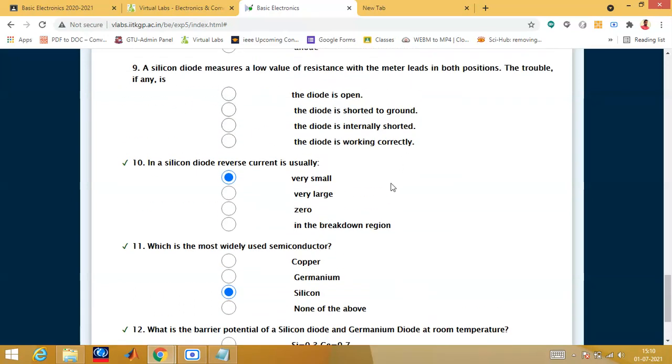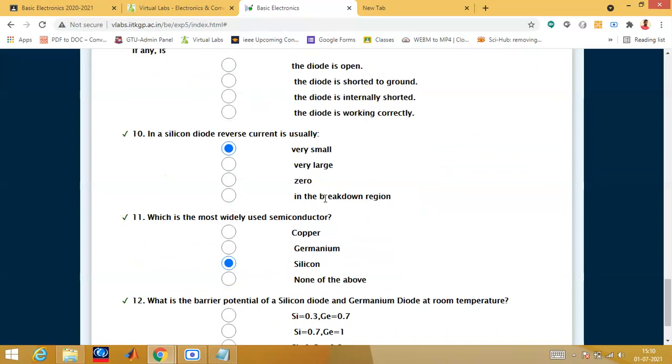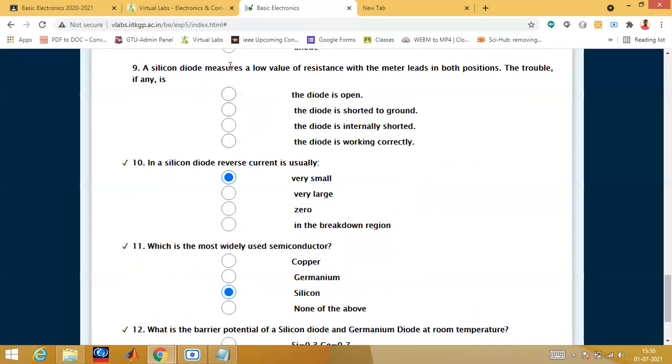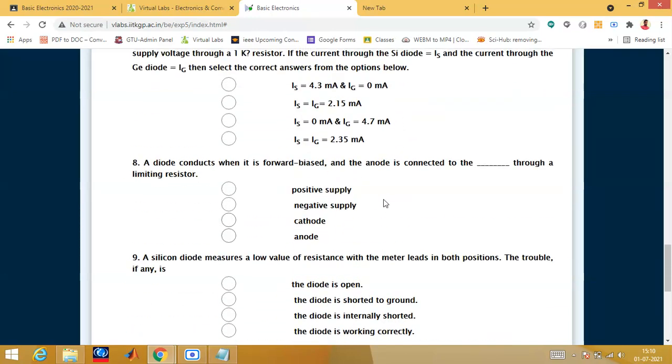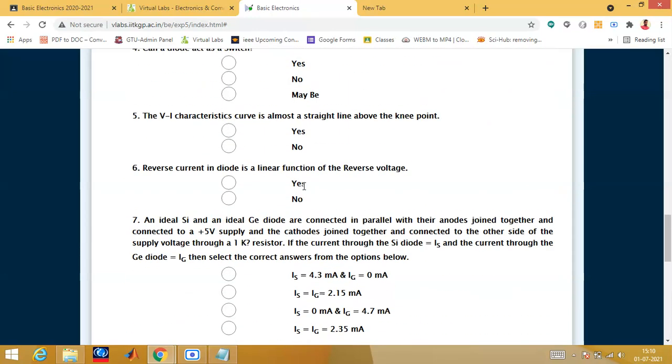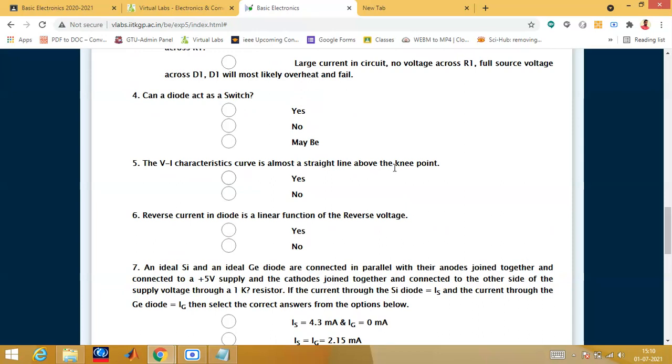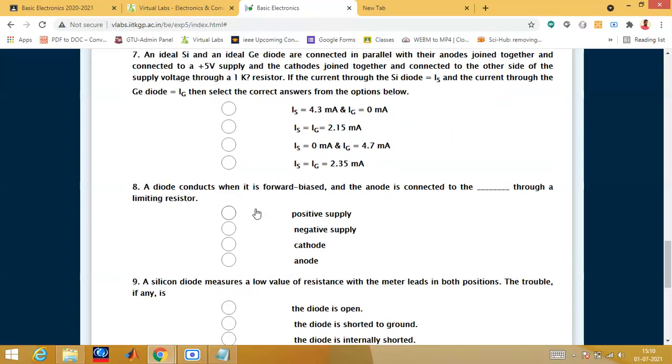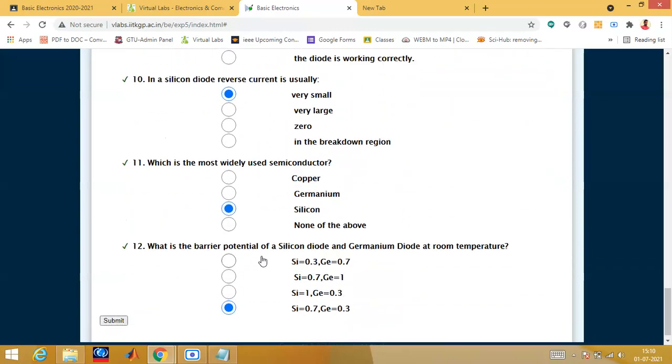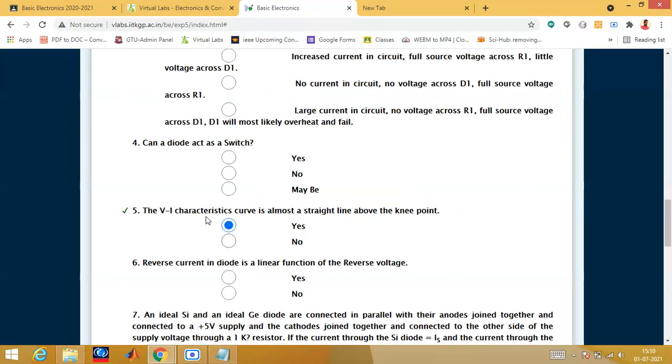Like that, you just read the question, and even though you do not know the answer, you just click one of the options, and the correct option will be shown to you. That time also you can find out. These simple questions are there. The VI characteristics curve is almost a straight line above the knee point. Yes or no? Suppose I am saying yes, and then I am going to submit it. See what it's saying. It is also right.